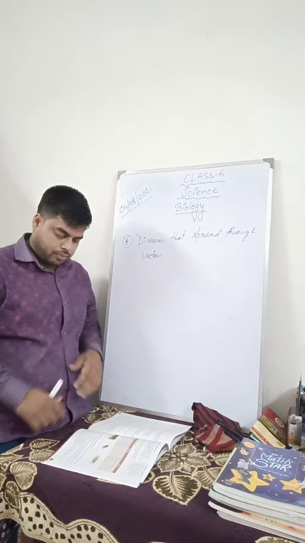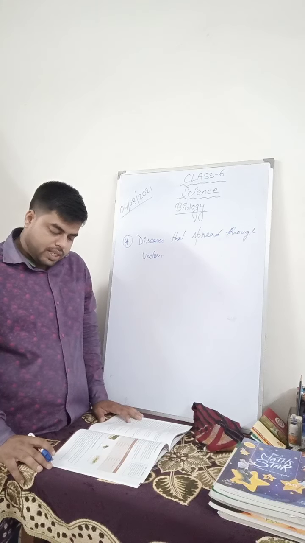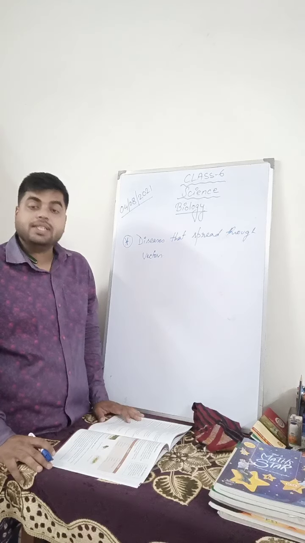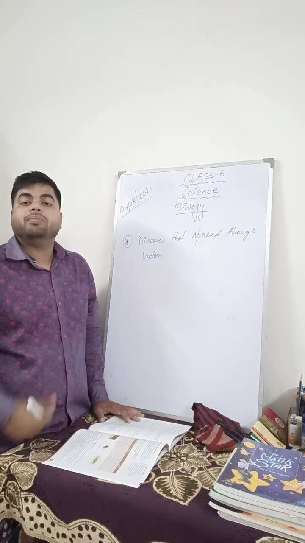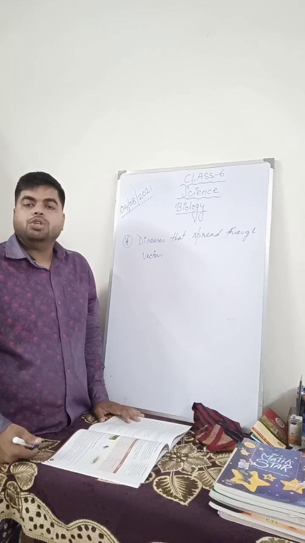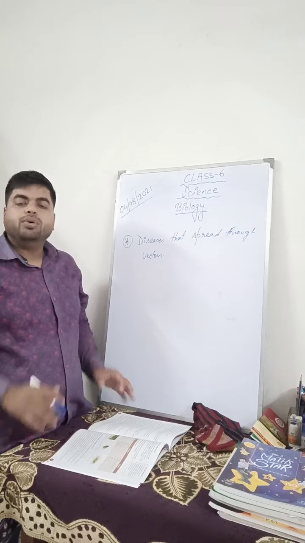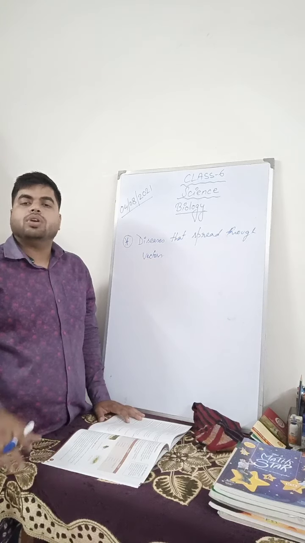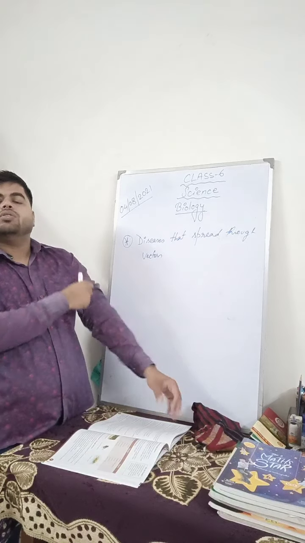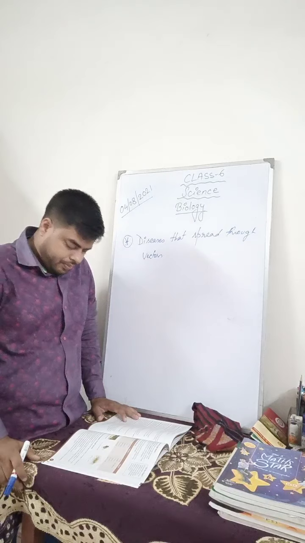To protect oneself from mosquito bites, one must wear full sleeve clothes, use mosquito repellent at homes and mosquito nets while sleeping. If you want to protect yourself from being bitten by mosquitoes, you should wear full sleeve shirts. Whenever you are sleeping, you should put on the mosquito net, or if you are in the house, you can use mosquito repellent. You get liquid in the market, by the smell of which mosquitoes keep away from you.